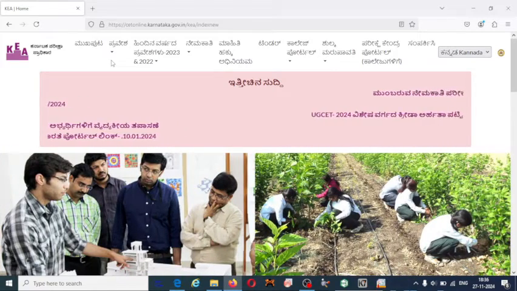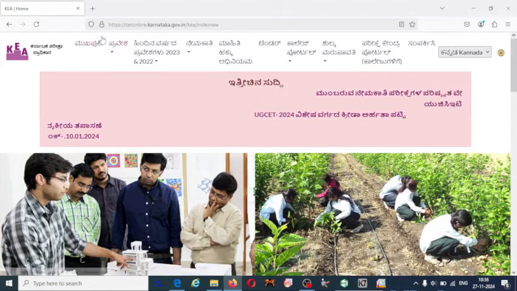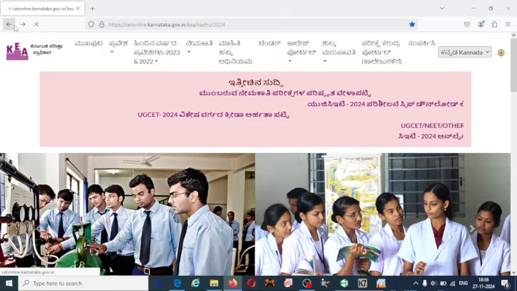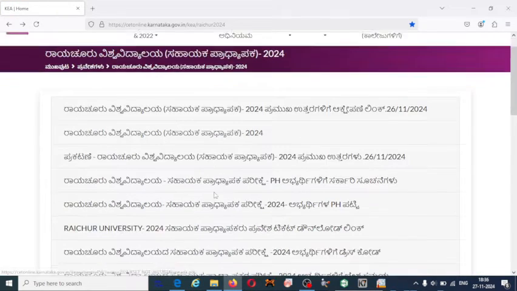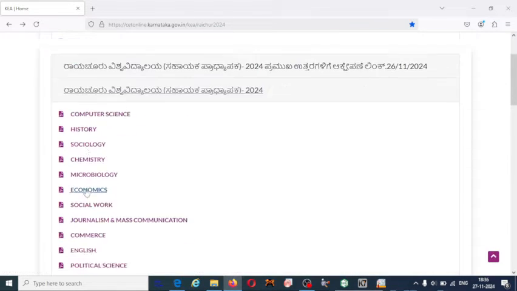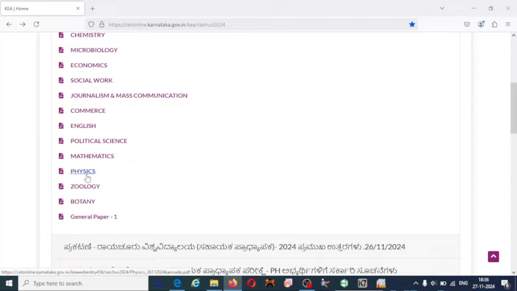As yesterday they have given the answer key, I hope everyone has downloaded that. So here is the link for the answer keys. Subject wise you can download. Here I am going to give explanation for the physics subject.